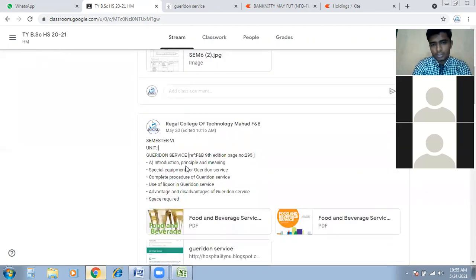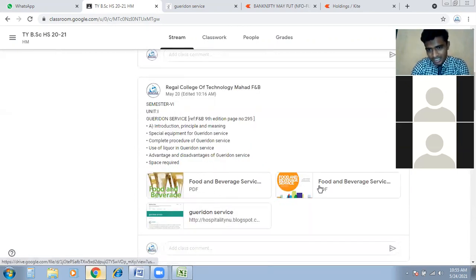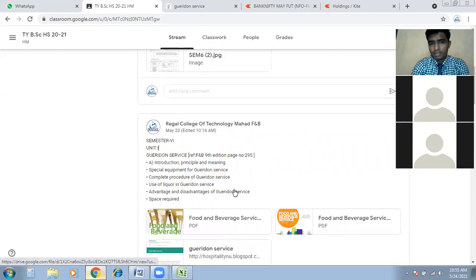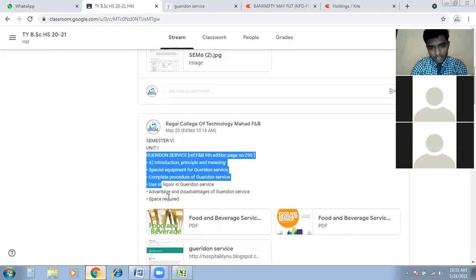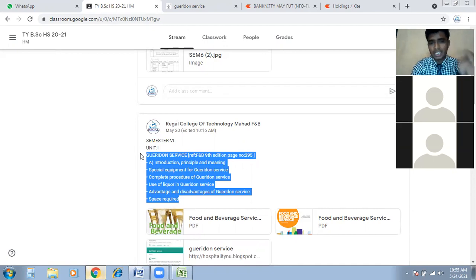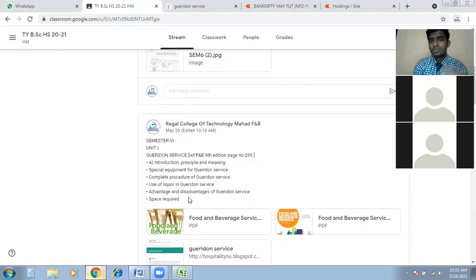So I'm going to update the next unit, and those notes you need to find out from these two books. This is the 8th edition, this is the 9th edition. Whatever book you have, just find out those notes and write them down. If I'm going to start this unit, you should have all the notes of these topics ready, written in your notebooks. Understand? Yes, sir. So it is very easy for you guys. Keep your notes ready.